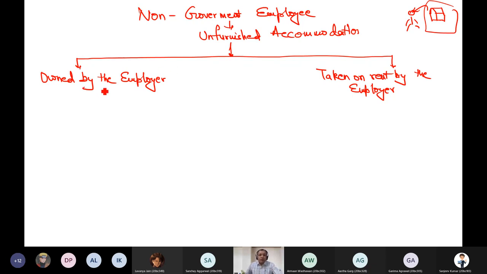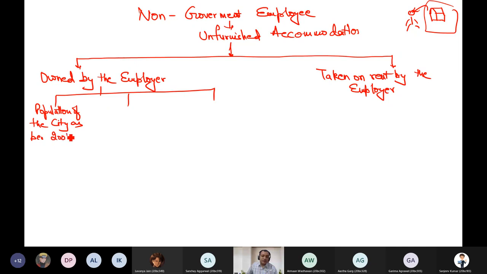If owned by the employer, then there are three different situations which can happen. Check the population of the city as per 2001 census. If the population is more than 25 lakh, then what is the value? 15% of salary.